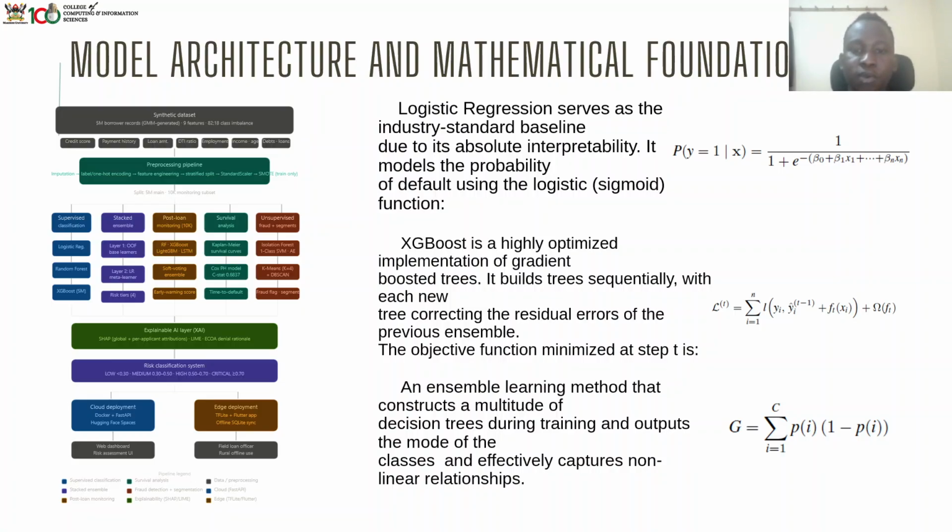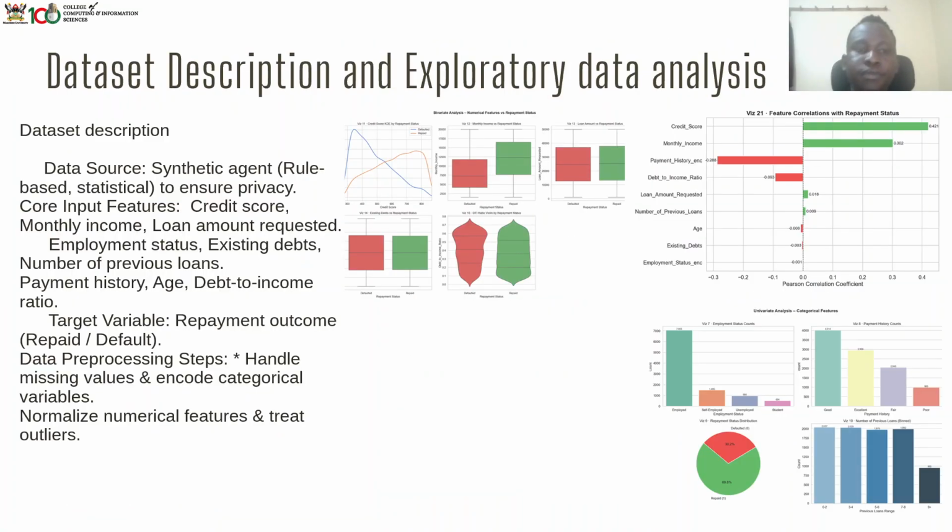Then also the XGBoost, which is a highly optimized implementation of gradient boosted trees, and we also deduced that formula out of it. Then we had the ensemble machine learning method that constructs a multitude of decision trees during training and outputs the model, the classes, and effectively captures nonlinear relationships. That's also its formula.